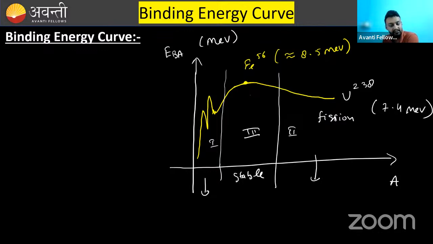In fission, you can see that these are loosely bound because they have less energy, and these are tightly bound.